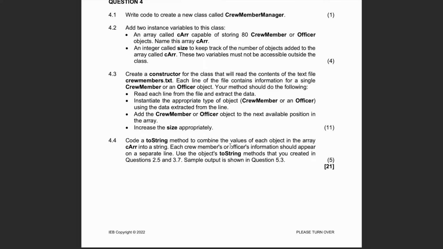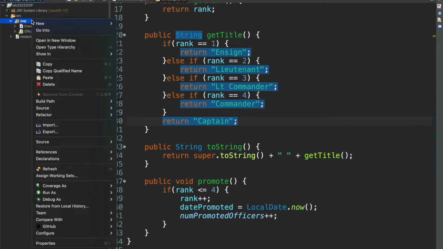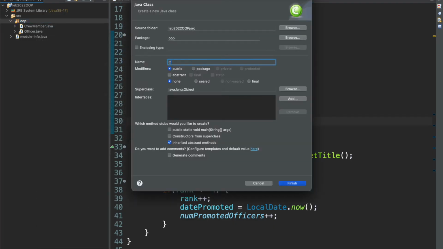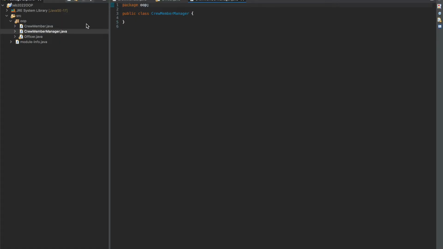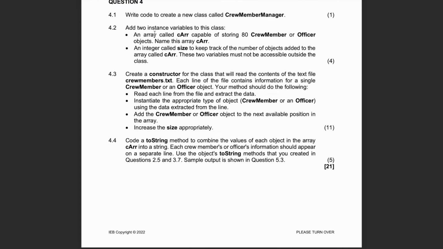Okay, now for question 4. 4.1 says, write code to create a new class called CrewMemberManager. So that's what we'll do. Come here, new class, CrewMemberManager, finish, close, zoom. Okay. And it says, add 2 instance variables to this class, an array called CArray capable of storing 80 crew member or officer objects. Name this array CArray. Okay.